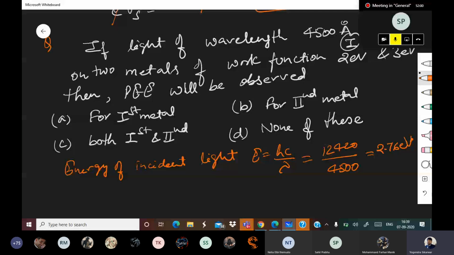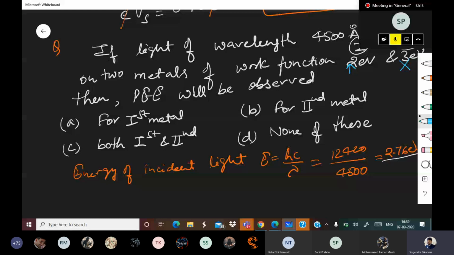So it can cause photoelectric effect here, but it cannot cause photoelectric effect here. So for 3 eV, it won't be able to cause photoelectric effect, but for 2 eV, it will be able to. All right, so the answer will be A.